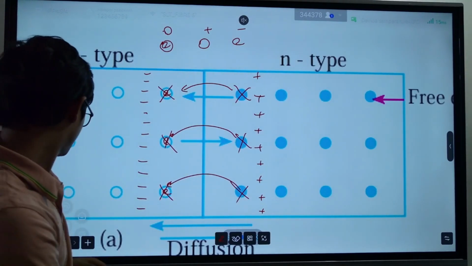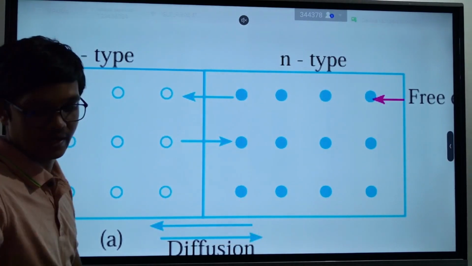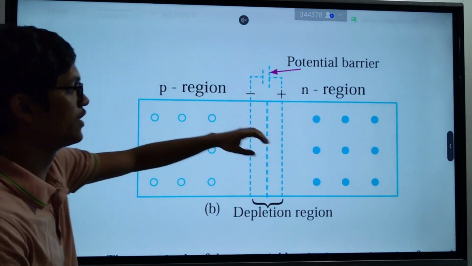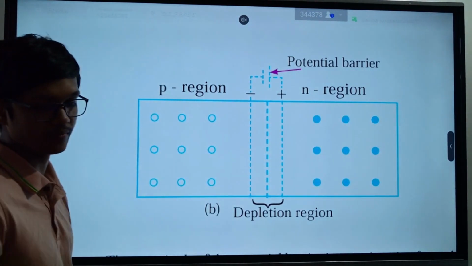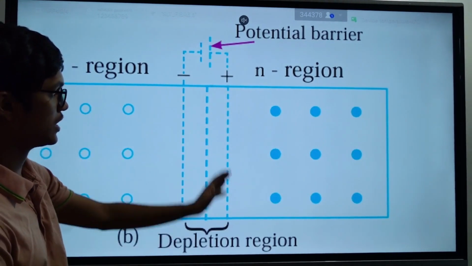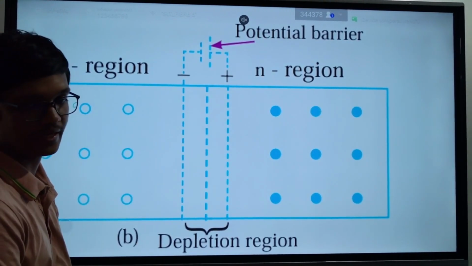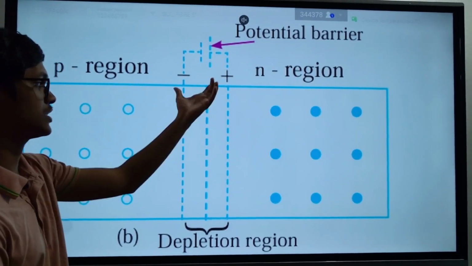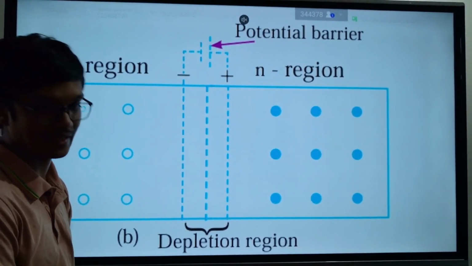So we have a system like this now. We have holes on this side, we have electrons on this side, but here we have a depletion region which is positively charged on this side and negatively charged on this side, and it doesn't have any kind of charge carriers because all the charge carriers it had are now neutralized.